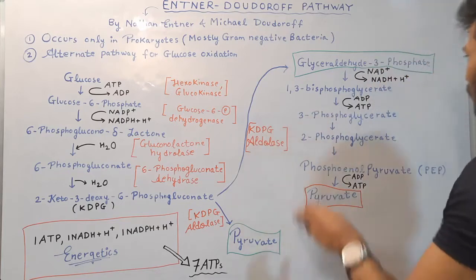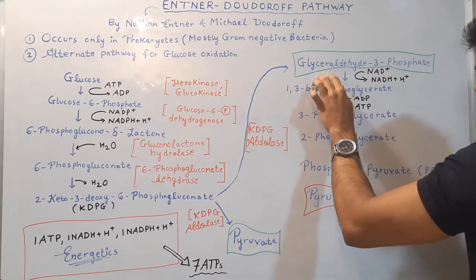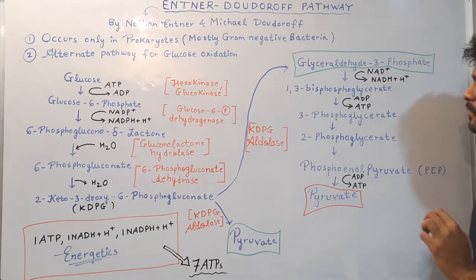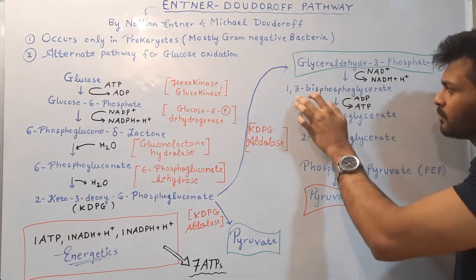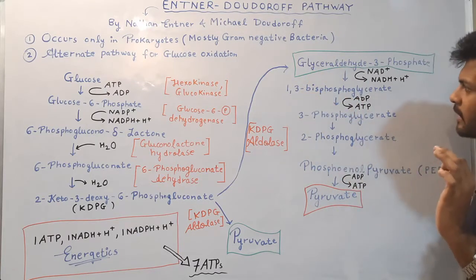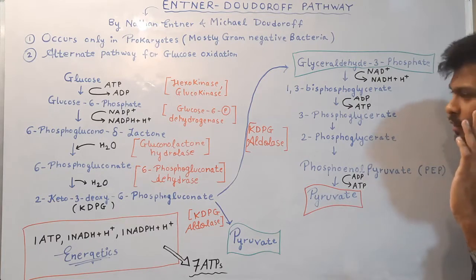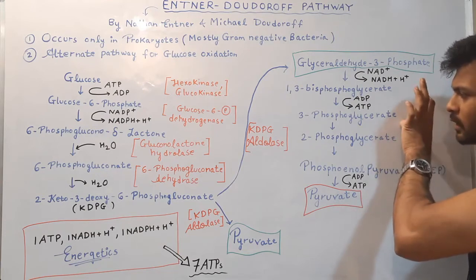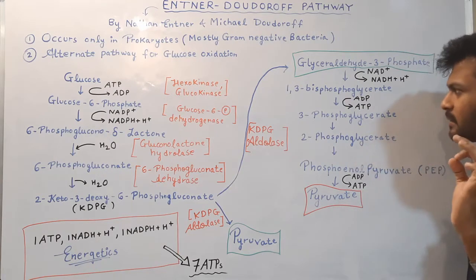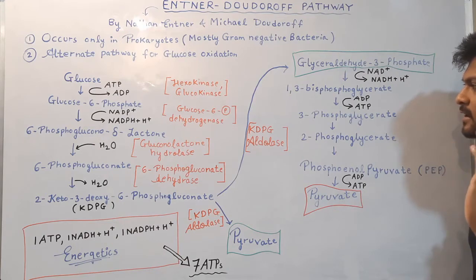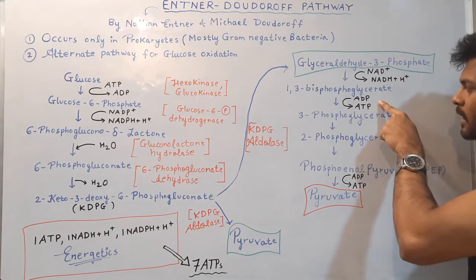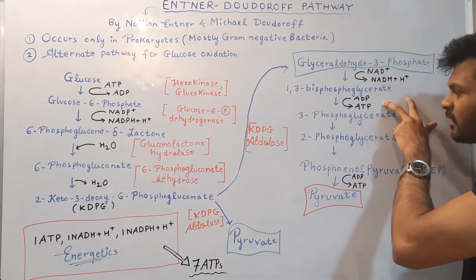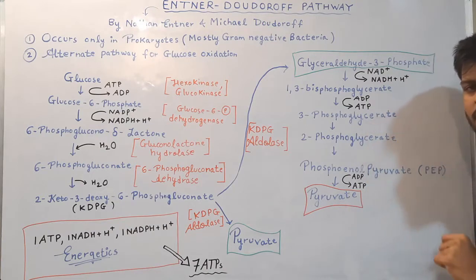Okay. So if 1 molecule of glyceraldehyde 3-phosphate is formed, the next step will be same as that of glycolysis. So glyceraldehyde 3-phosphate will be converted into 1,3-bisphosphoglycerate, which will be catalyzed by an enzyme glyceraldehyde 3-phosphate dehydrogenase. Okay, 1 NADH will form. 1,3-bisphosphoglycerate will be converted into 3-phosphoglycerate, which will be catalyzed by an enzyme phosphoglycerate kinase. Okay, and 1 ATP will be formed. This is a reversible step in spite of being a phosphorylation step,